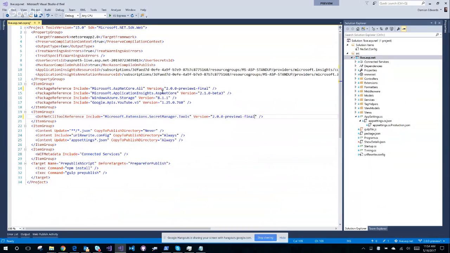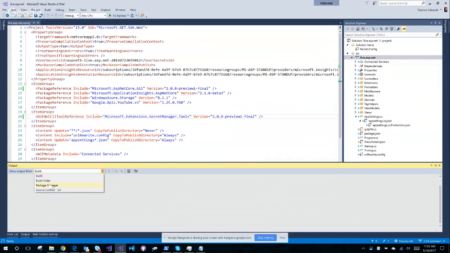I've already upgraded my App Insights SDK reference. I did that yesterday, I think. So in theory, I should just hit save now, and there should be no errors. It should just work. Restore completed in 758 milliseconds. That seems incredibly unlikely. There you go. My guess is that was the tools restore, because it does two restores in parallel that completed that quickly. I can have a look at the package manager, so you can see here. That time didn't add up to this time, but never mind. So that was the tools restore.